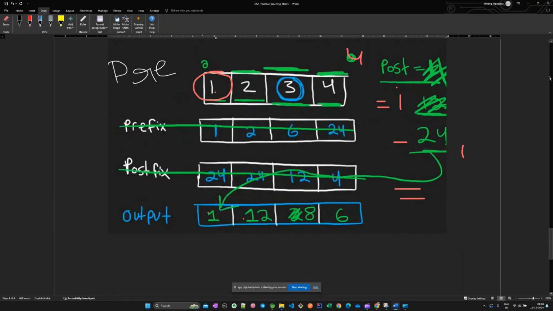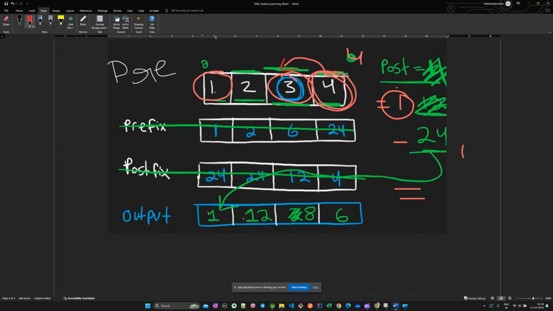Let me make you understand with the example only. For example, we have done this. So for this, postfix was 1, the default value for the first pass. For the second value, what would be the postfix? Before calculating for the second value, postfix would be nums of I into this. For I minus 1, postfix would be nums of I into previous postfix.